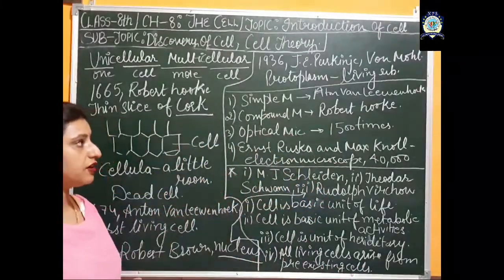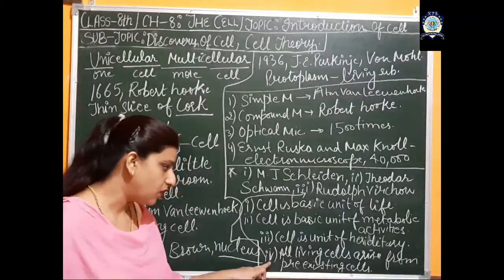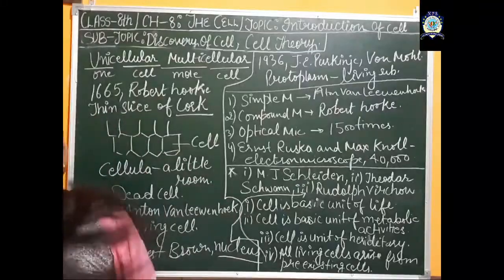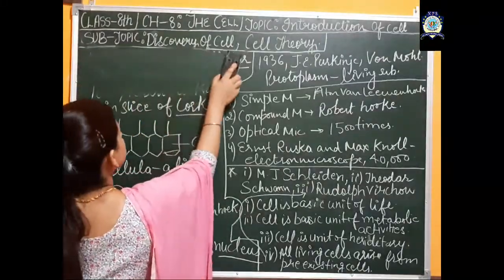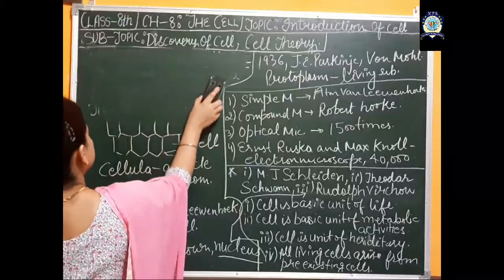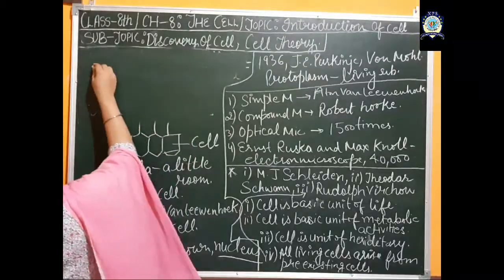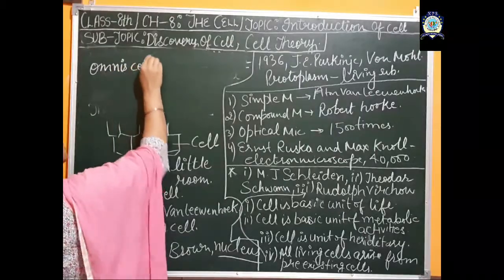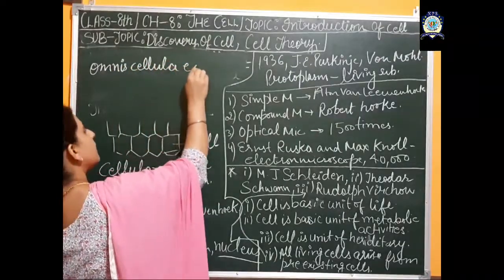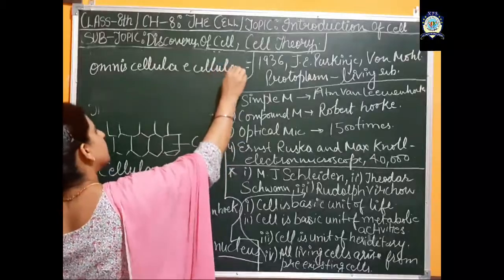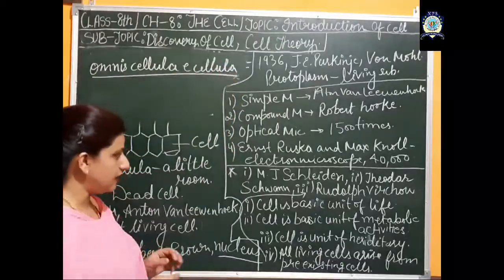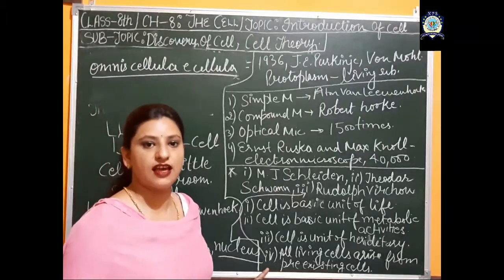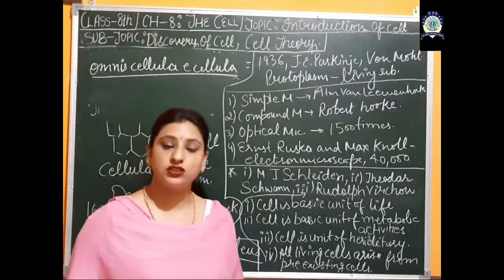Rudolf Virchow gave this line as a phrase, that is omnis cellula e cellula. This phrase means that all living cells arise from pre-existing cells. So this is all about the cell theory.